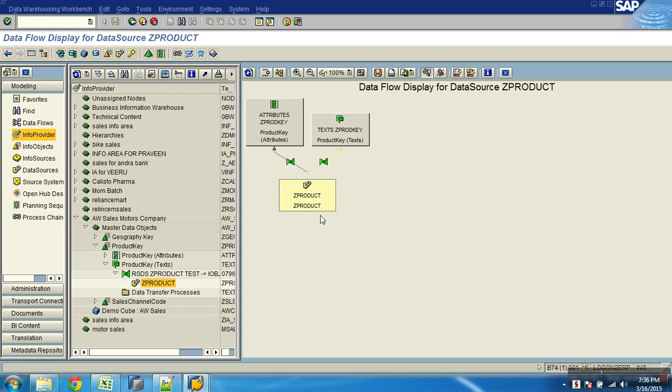Now tell me how many info packages do you need here? Info packages. One. Because an info package is specific to a data source. When you look at DTP, to load from this data source to this one, one DTP, from this to this, one DTP. Getting what I'm saying? So for every transformation, you will have one DTP. For every source and target combination, you will need one DTP. Data source, info package is specific to the data source. So one data source, one info package. For this data source and this target, one DTP. For this data source and this target, one DTP.